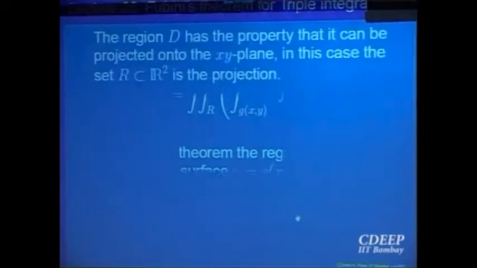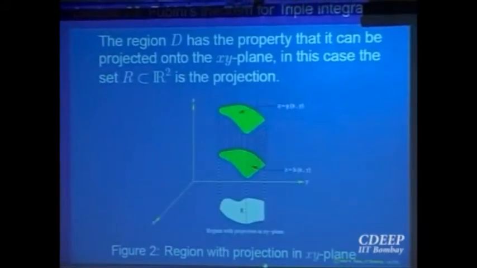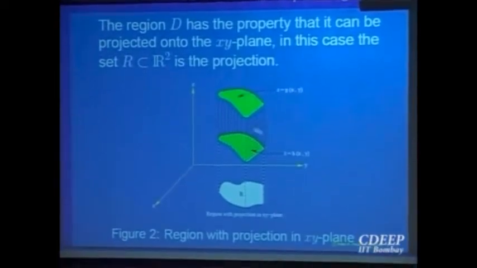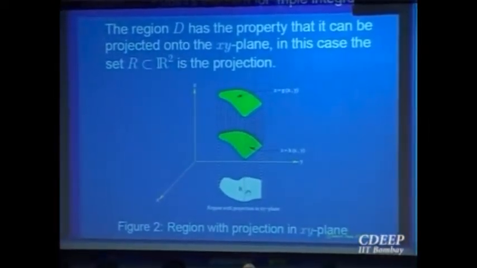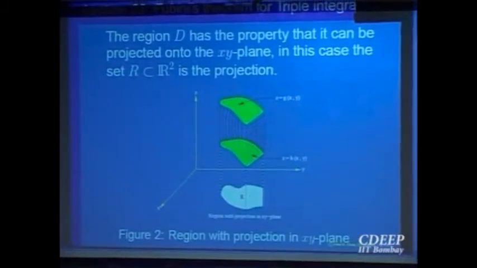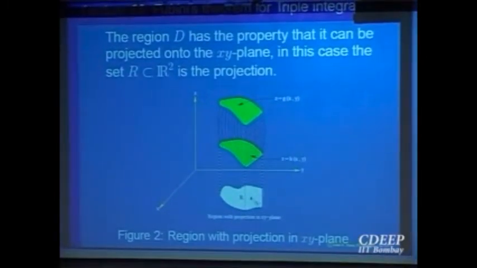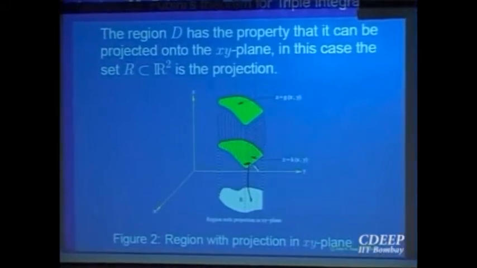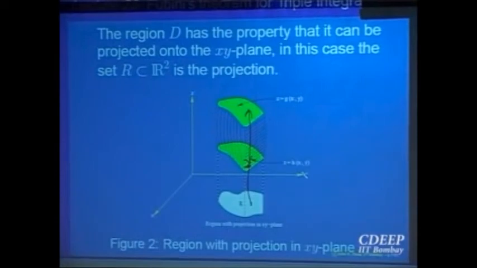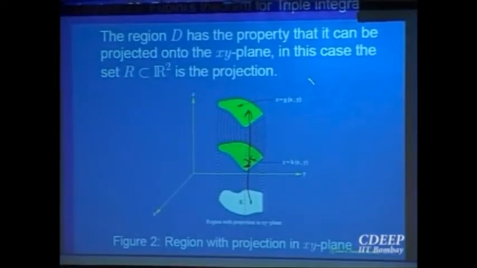So in a picture, the region will look like this. This is the region D over which you are integrating, and you project it to get the region R in the xy plane. For any point in R, when you go up, you vary from this surface to this surface, so z varies from g(x,y) to h(x,y).